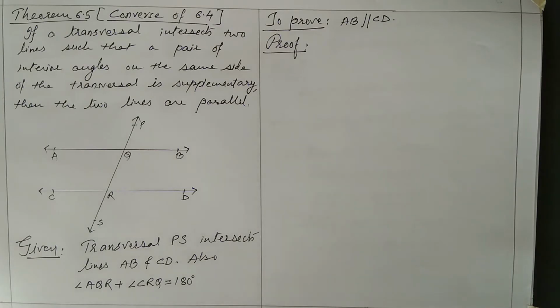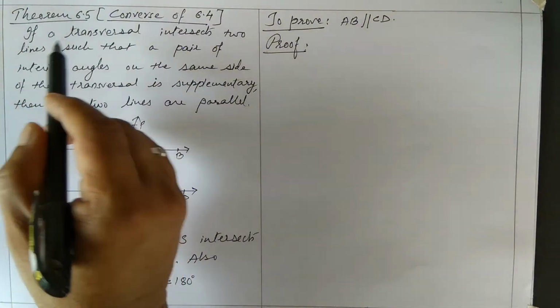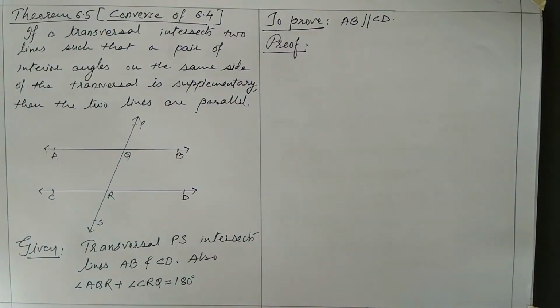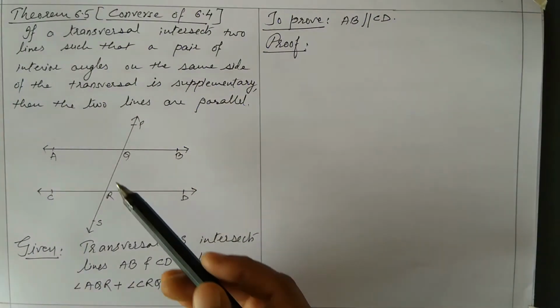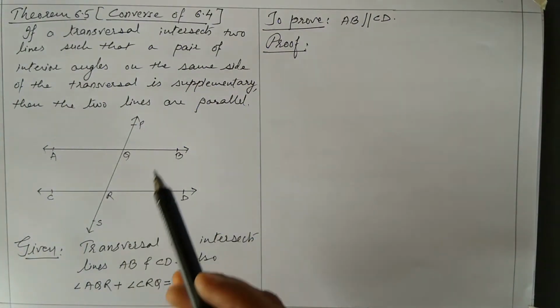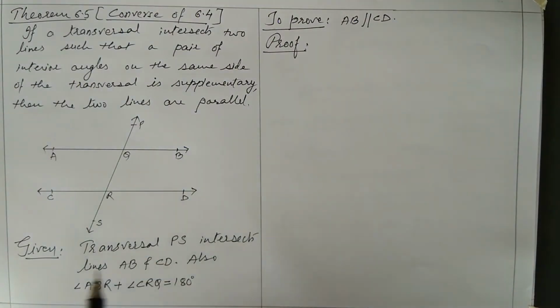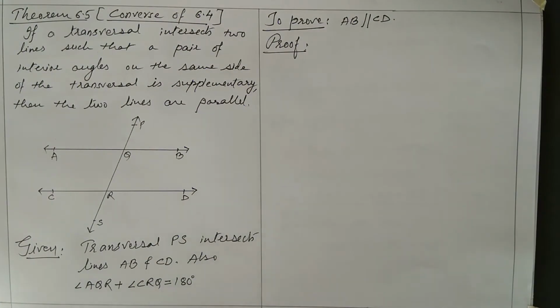Let us see theorem 6.5, converse of 6.4. If a transversal intersects two lines such that a pair of interior angles on the same side of the transversal is supplementary, then the two lines are parallel. Here you have to prove that AB is parallel to CD. What is given to you? Transversal is intersecting AB and CD in points Q and R, and a pair of interior angles on the same side of the transversal is supplementary.